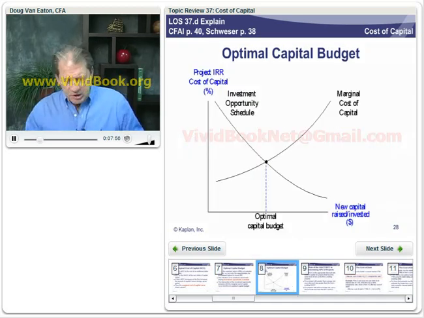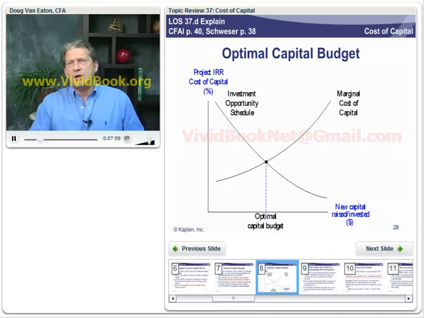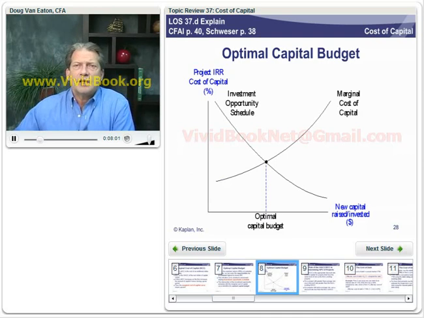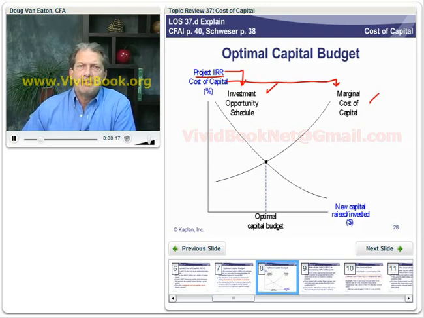So just to illustrate the concepts, we've drawn it like this. We've got an upward sloping marginal cost of capital schedule. We've got a downward sloping, we're looking at project IRRs now, downward sloping investment opportunity schedule. Our cost of capital is measured over here, our marginal cost of capital. And where they intersect, this is how much new capital we should invest this year in new projects. Because for every project to the left of this,